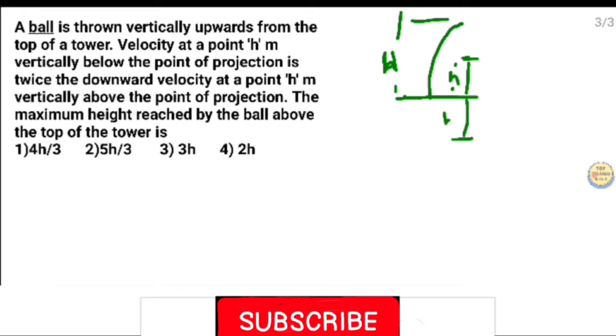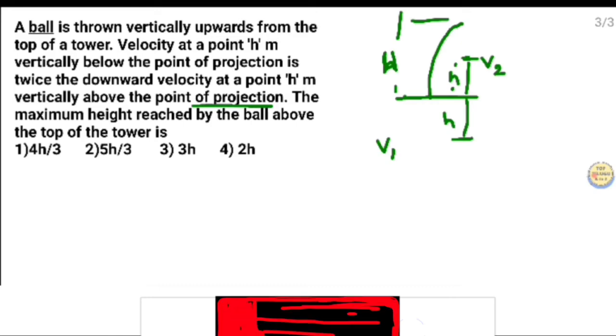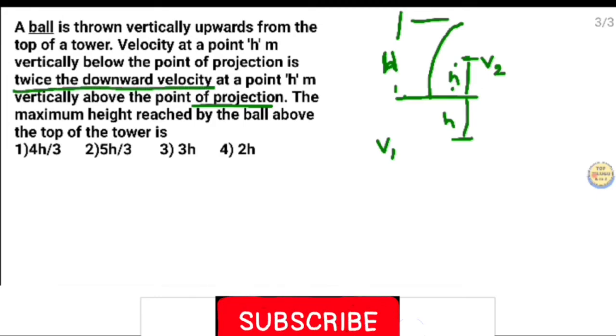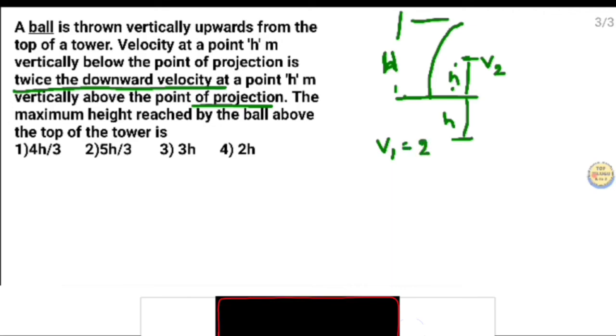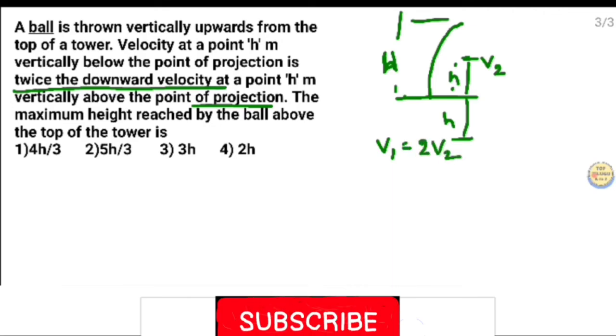This is also h. So assume the velocity on top is v2 and at the bottom is v1. The condition given is v1 is equal to twice v2, that is, 2 v2.